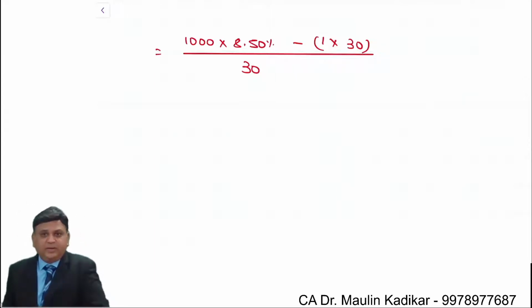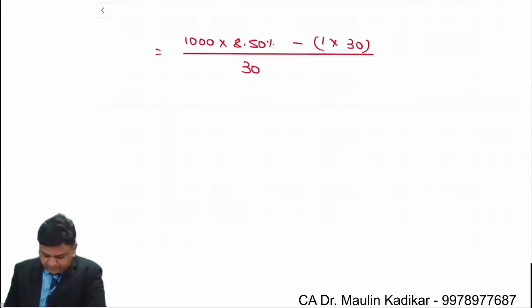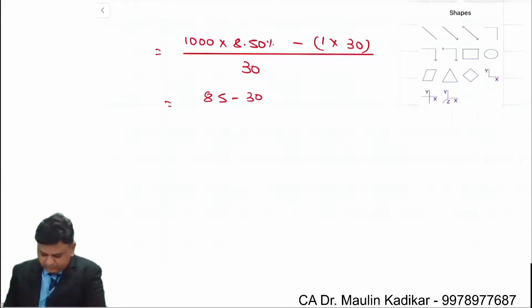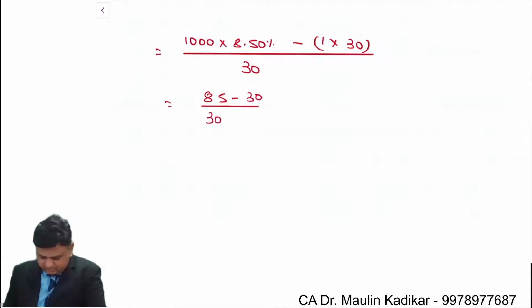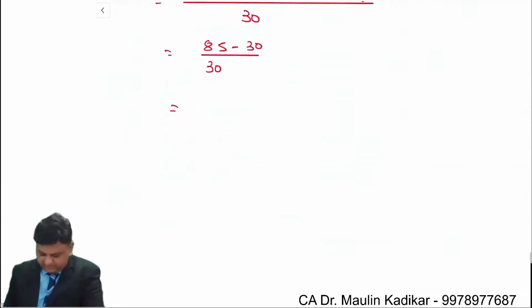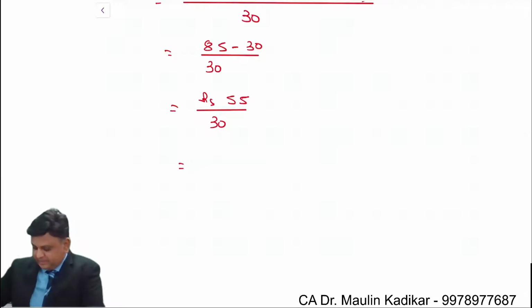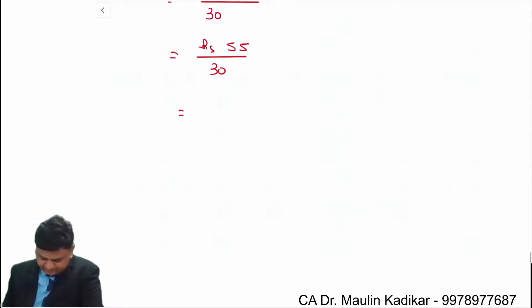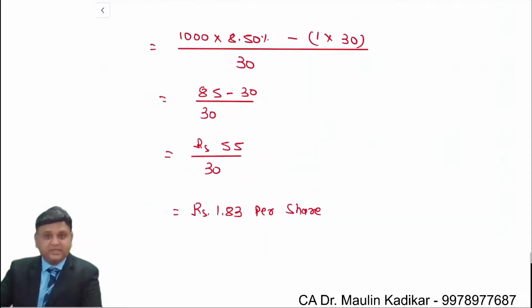In a way that we are required to make it comparable with the 30 equity shares. So it is 85 minus 30 divided by 30 shares. That comes to an amount of rupees 55 divided by 30 shares. That is the way we are required to calculate the answer. And the answer comes to 1 rupee 83 paise per share. This is what we understand.